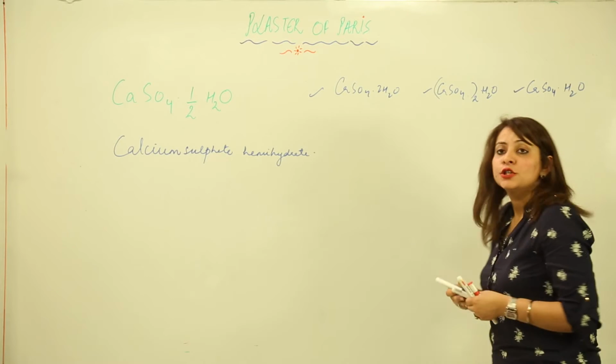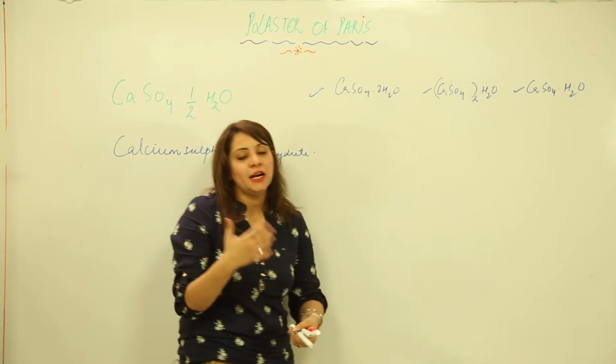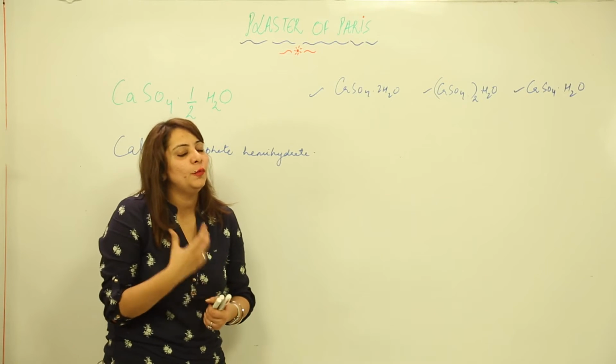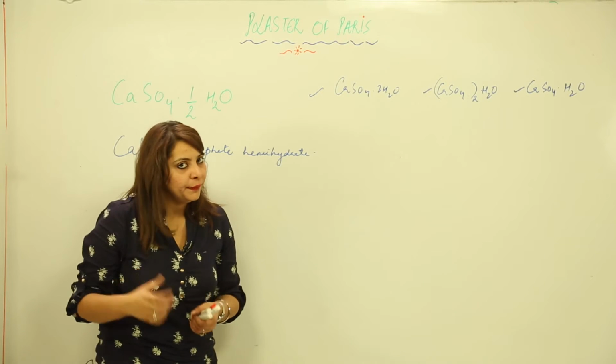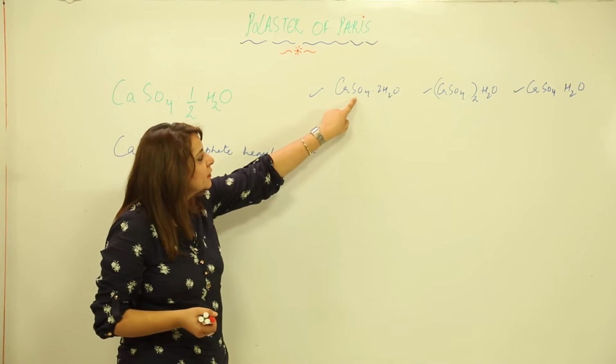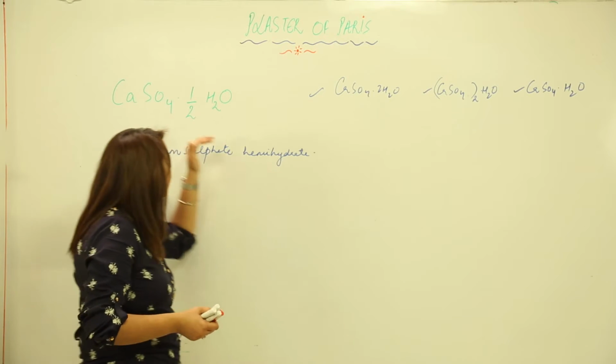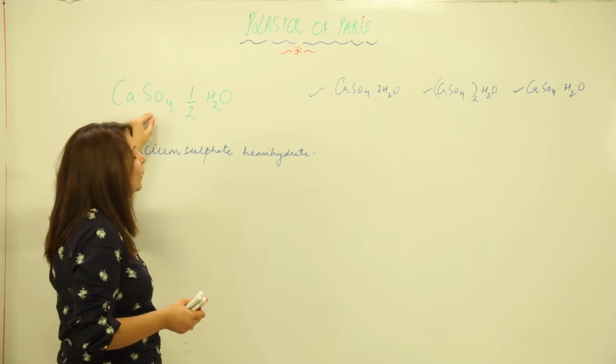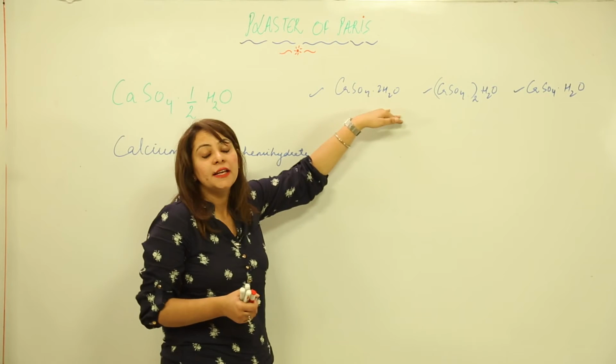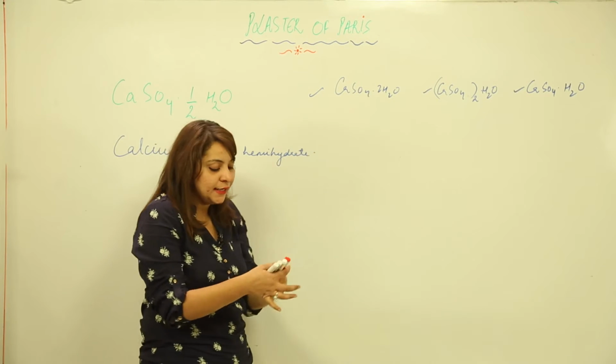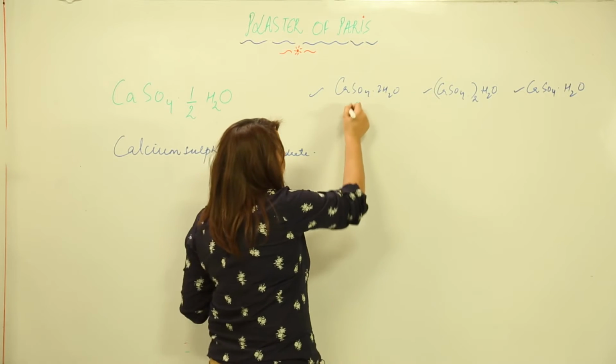Suppose we have these three formulas. Out of these three, which is the formula for POP? If we say this one, no, not this one, because here half a water molecule is shared by one CaSO4, and here two molecules are shared by CaSO4. So obviously it is not correct.